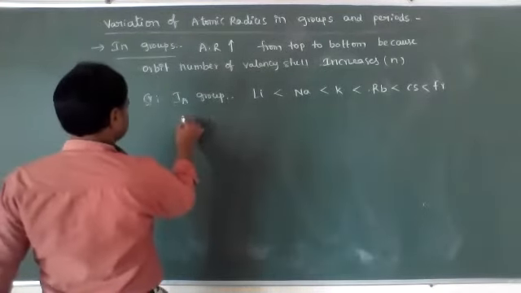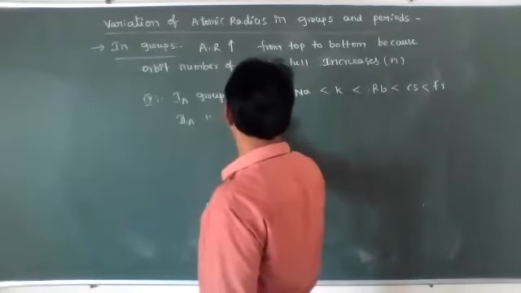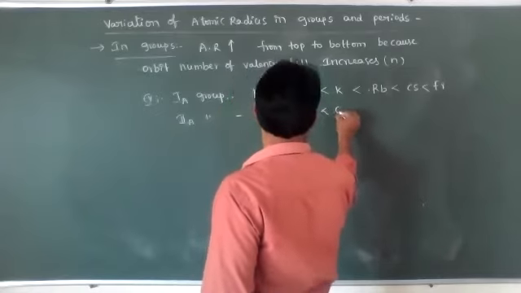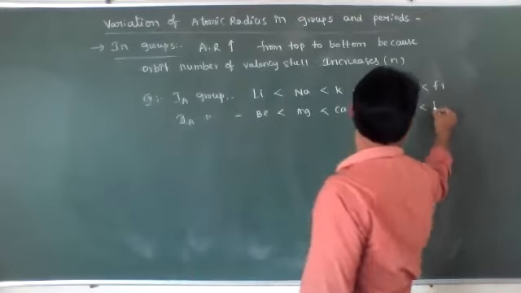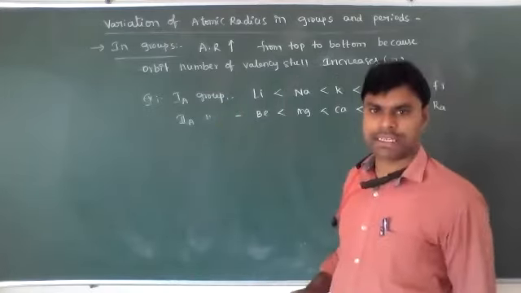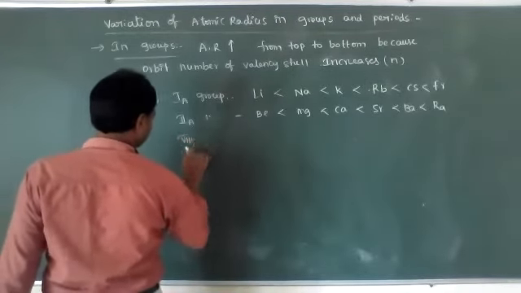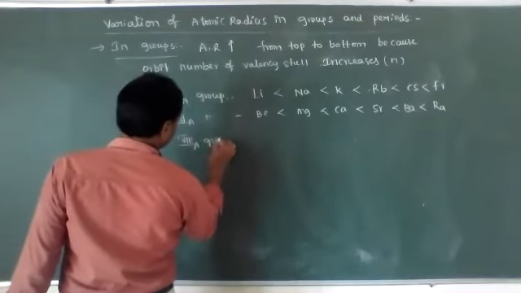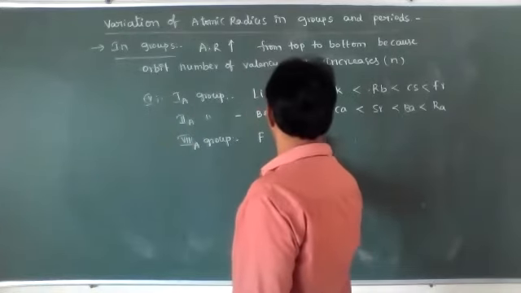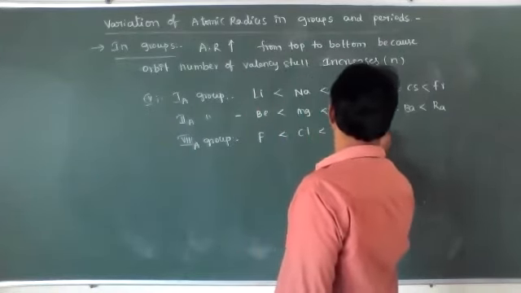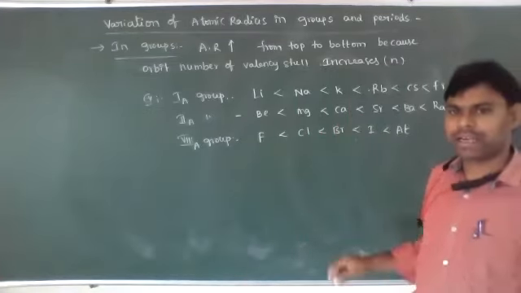Next, one more example, the second group: beryllium, magnesium, calcium, strontium, barium, and radium. This is the correct order. In the same way, the seventh group is the halogen family: fluorine, chlorine, bromine, iodine, and astatine.